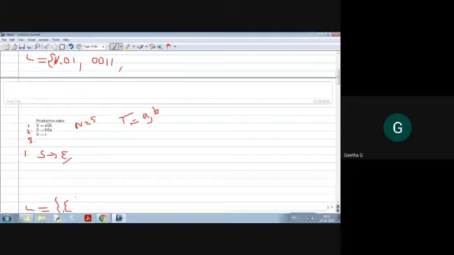So using rule 1, you generated A, S, B. And for this S again, using rule 3, derivation, you generated AB.